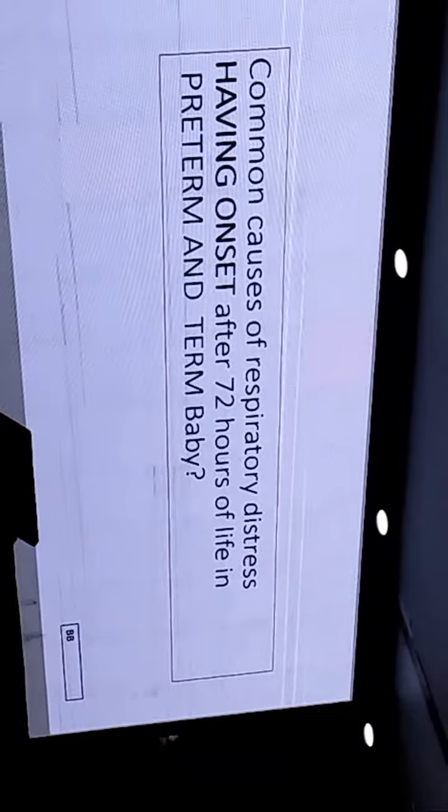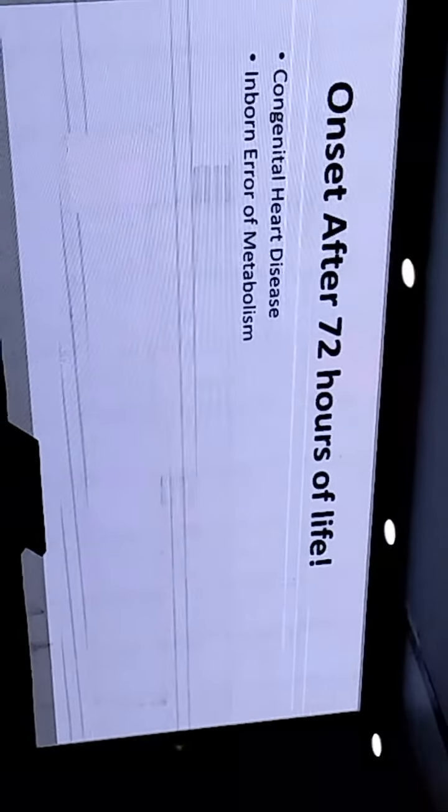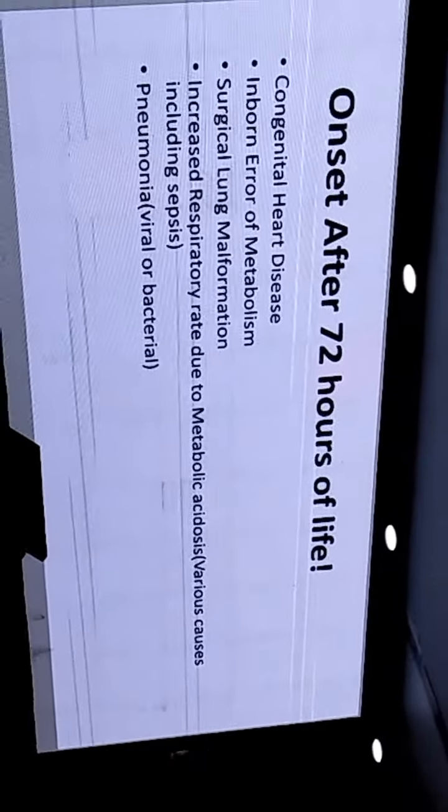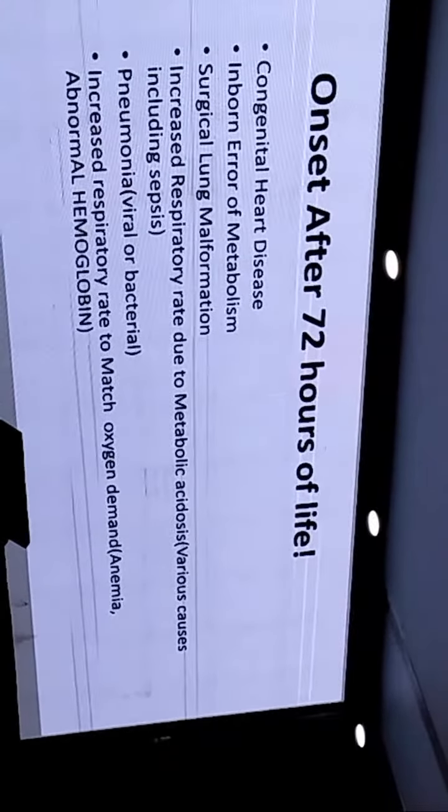Absolutely, sir. The point is well taken. So respiratory distress in them could be due to various other differentials apart from what we have discussed, which are causes of respiratory distress with onset within 72 hours of life.